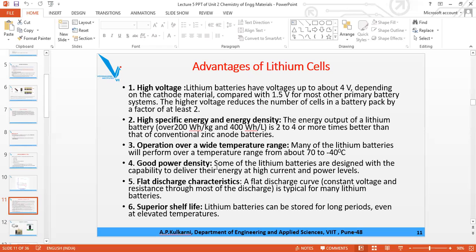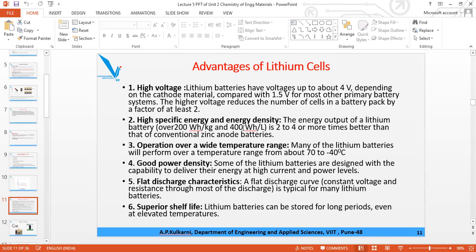Then it has a good power density. Power density means the rate with which it throws the electrical energy, that is called power density. So it releases the electrical energy at a high rate, and that is called good power density at a given condition of temperature, pressure, etc. So wherever the device is used, in whatever condition, there it releases the electrical energy at a high speed. That is the good power density.